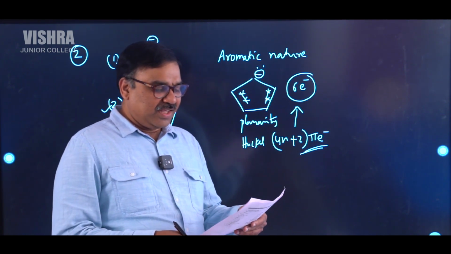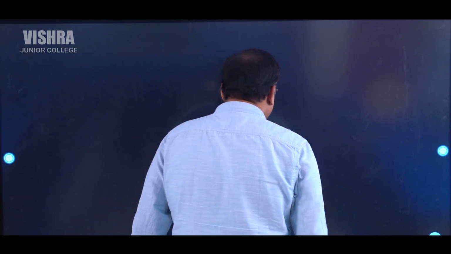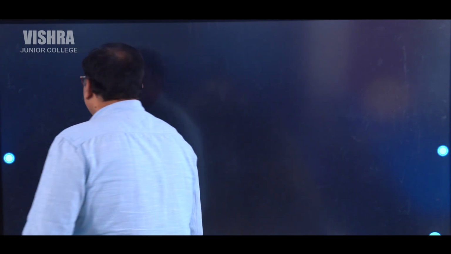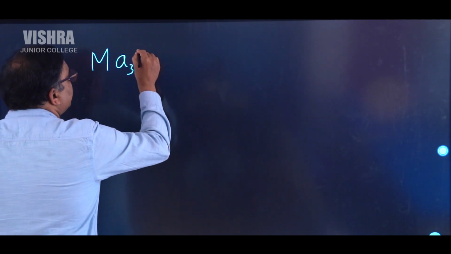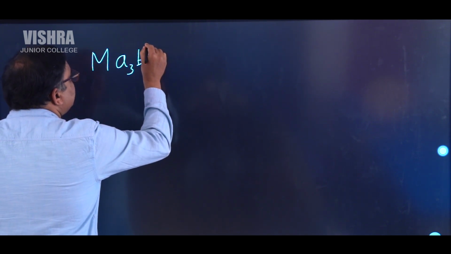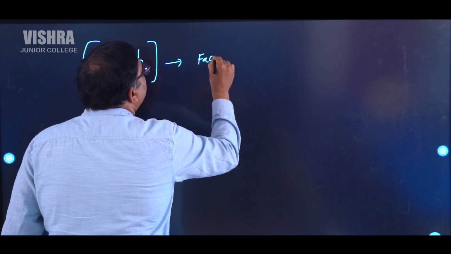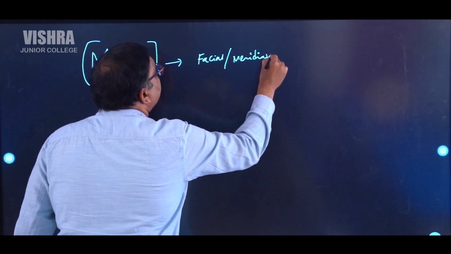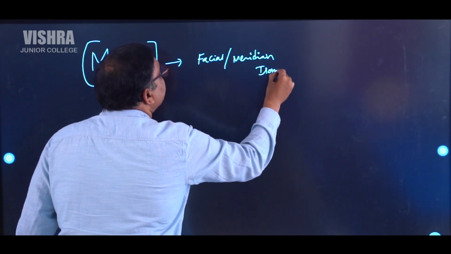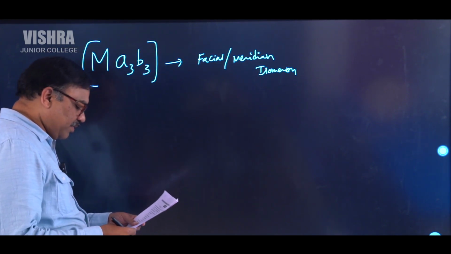So let's go to the third question. Here in the third question they are asking about isomerism in complex compounds. Remember students, a metal with 3 ligands of type A and 3 ligands of type B, this type of complexes show facial or meridional isomerism. Facial or meridional isomerism is shown by this type of compounds.